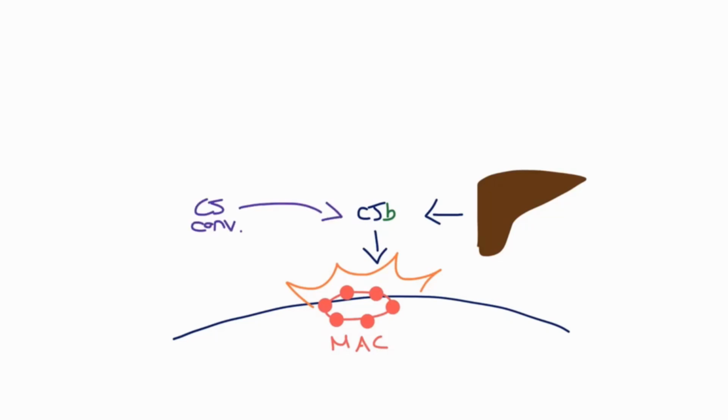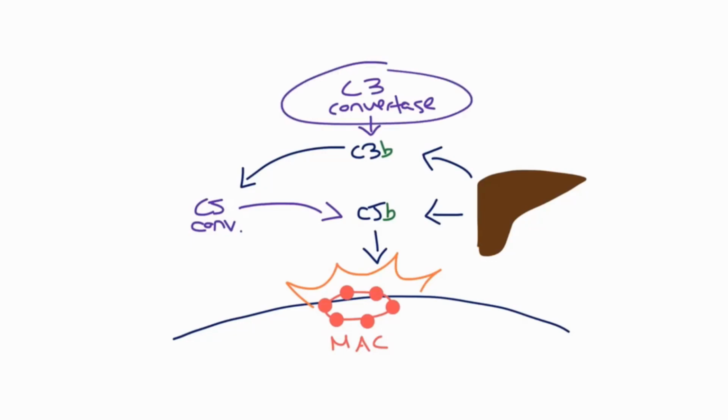The liver also makes another complement protein called C3. The activated component of this protein, C3b, is necessary to make the C5 convertase. And lastly, you need a C3 convertase to turn C3 into C3b. So from the beginning, the liver makes C3. A C3 convertase turns it into C3b. C3b is used to make the C5 convertase, which can turn C5 into C5b, which is then used to make the MAC. The only thing left unresolved is where does the C3 convertase come from?